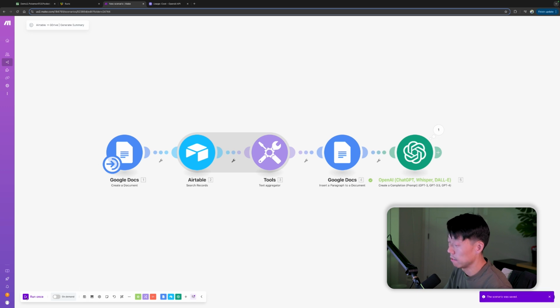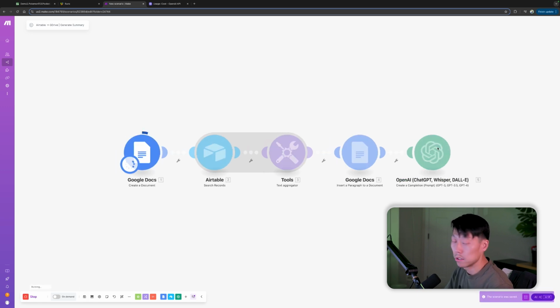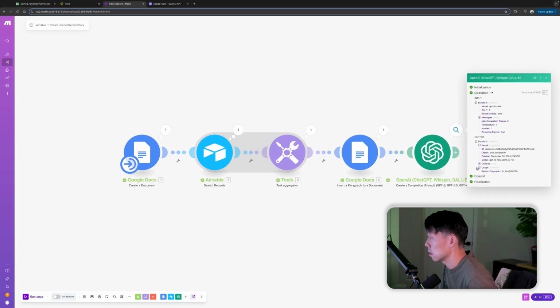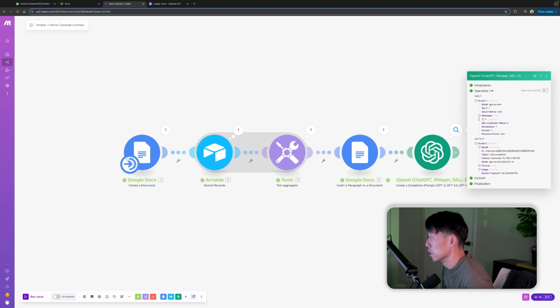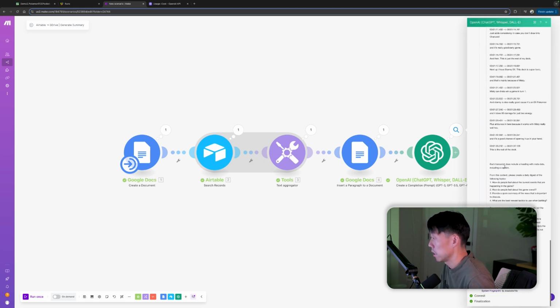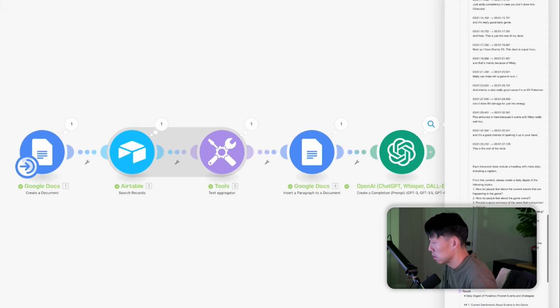Save. Let's go ahead and run. Let it go all the way through and see what comes out on the other end. All right, and it's come back. Let's just make sure it didn't come back with some sort of error. Messages. This is what we inputted. All right, here's the transcripts. Okay, and then the result.